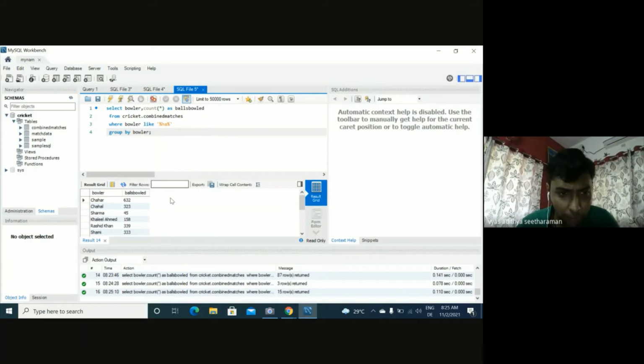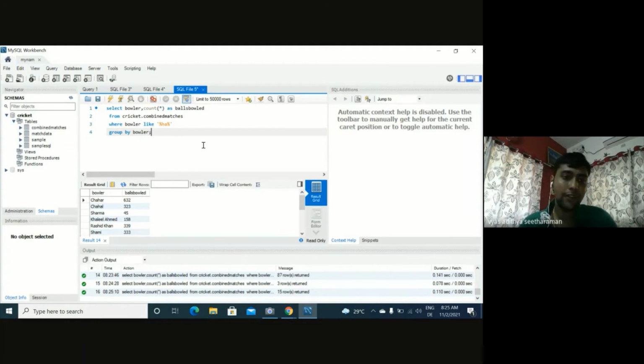You see Chahar, Chahal, Rashid Khan. Okay, because in Khan, HA comes, then Khalil Ahmed, HA comes, Shami, HA comes. HA in that order. So these names you're able to see. Okay, so this is the where condition with the like operator. Instead of saying where batter equal to Kohli, we are saying where bowler like something. Like is not a specific equal-to filter, but more like a filter where you can filter for starting letters, ending letters, all that.